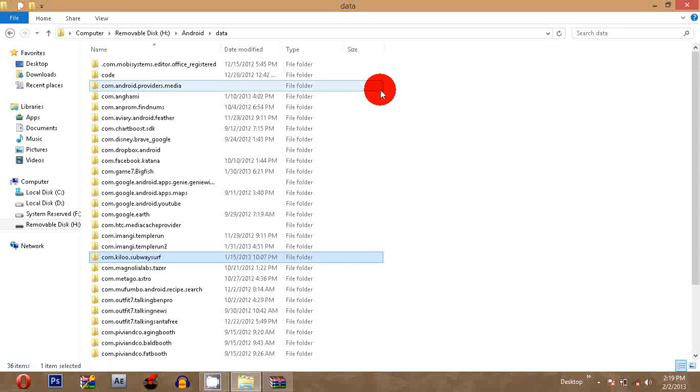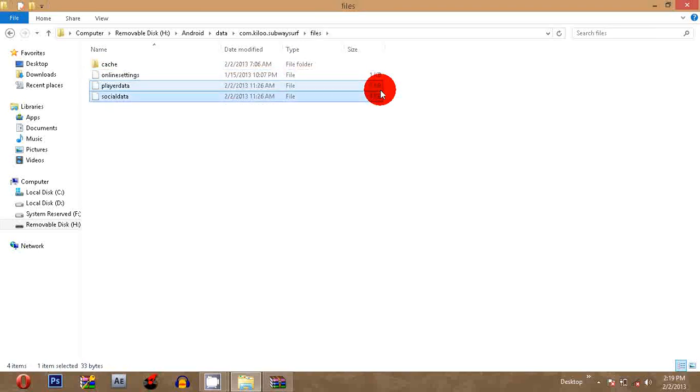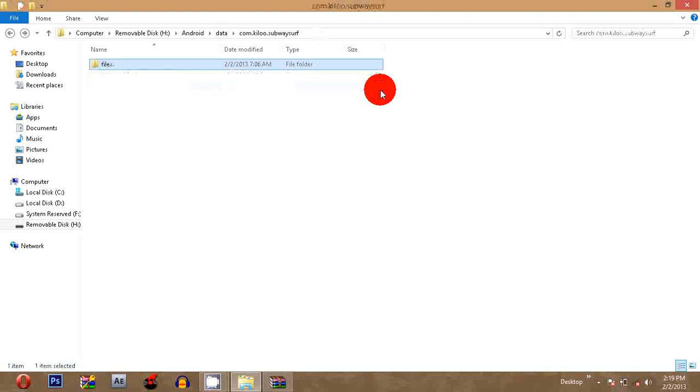All the surfboards, but there is one problem. You might want to check out some new stuff, but there are limited items in Subway Surfers and they might not be available right now, so I'm sorry. But you will have them because I will give you my save game, in which I collected all of the characters.